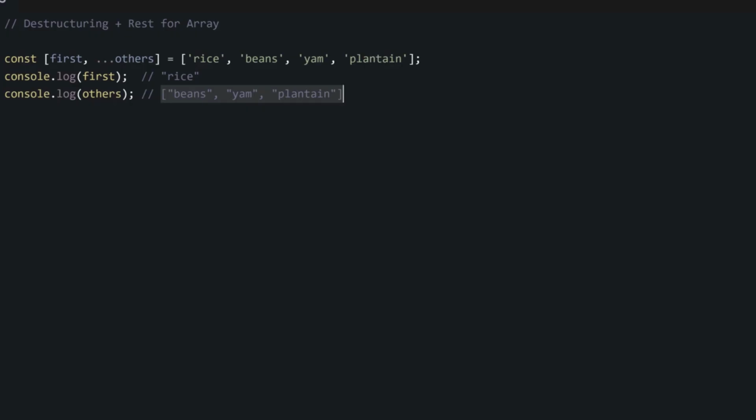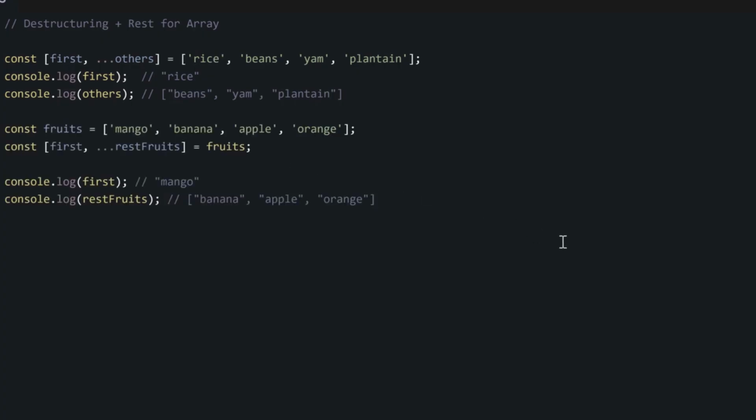Now another example with this: we have our fruits array containing 4 items. Then we destructure the first item into this variable first. So first will turn to mango. Then we collect the rest of the fruits inside our array into this restFruit variable. So this restFruit variable will become banana, apple, and orange, which are the remaining, the rest.